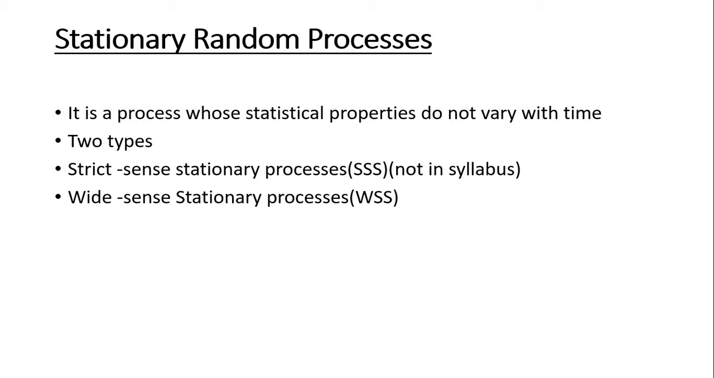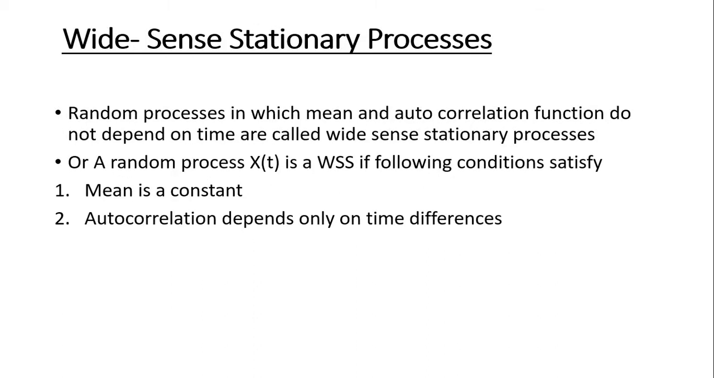There are two types of stationary random process, SSS, known as strict sense stationary, and WSS, known as wide sense stationary process. Wide sense stationary process is a random process in which the mean and autocorrelation function do not depend on time. Or in other words, a random process X(t) is called a WSS process if it satisfies the following conditions. Condition 1, mean is a constant. Condition 2, the autocorrelation function depends only on time differences.